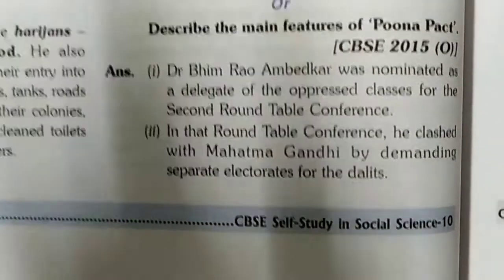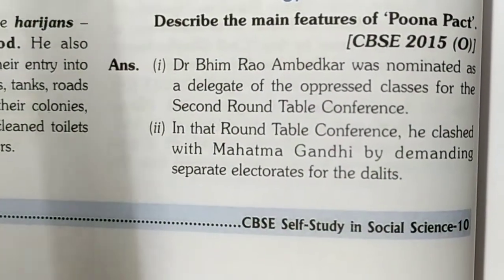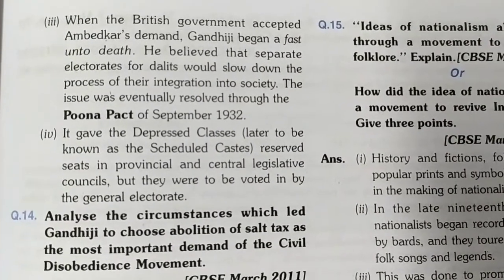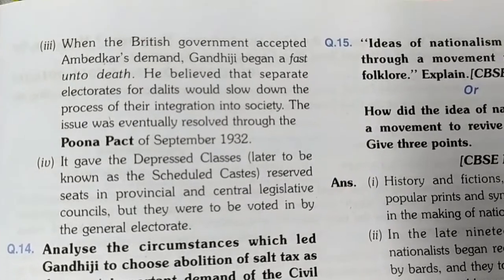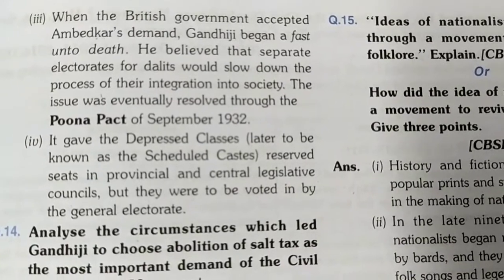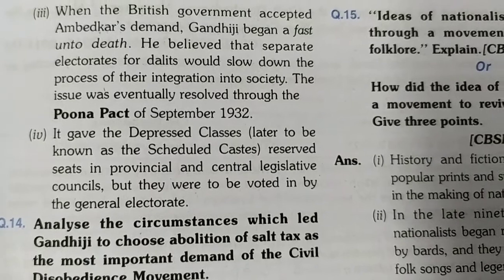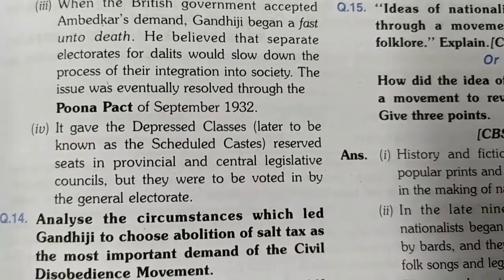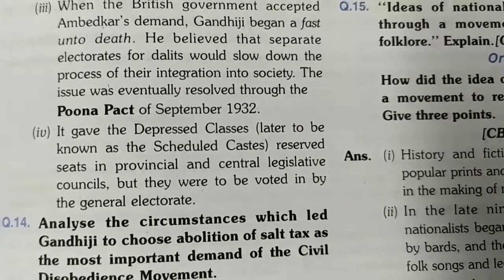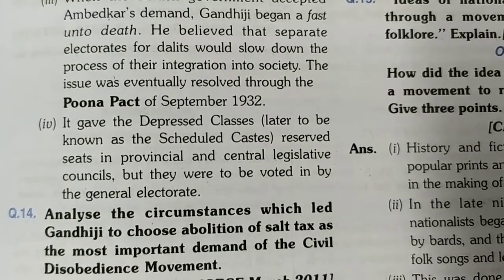Now the second point is that in that round table conference he clashed with Mahatma Gandhi by demanding separate electorates for Dalits. The British government also accepted Ambedkar's demand, but Gandhiji began a fast unto death. He believed that separate electorates for Dalits would slow down the process of their integration into society. So the issue was eventually resolved through the Poona Pact of September 1932.